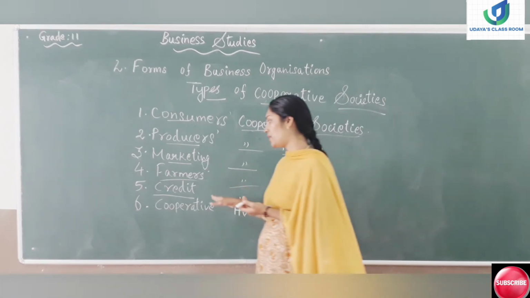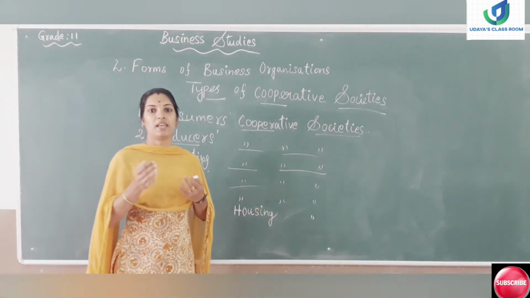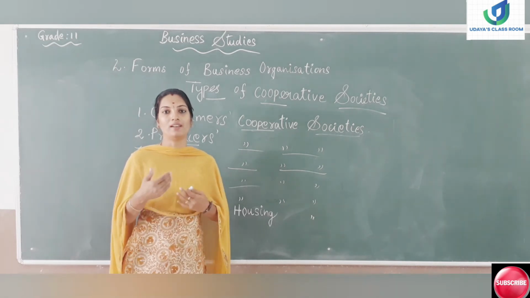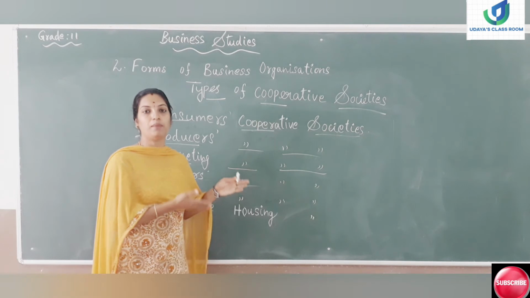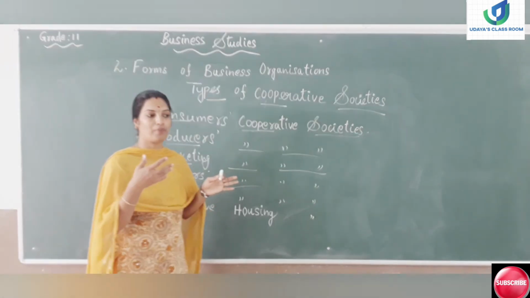Its aim is to safeguard the interest of its members, that is, those who are in need of finance. So this will help the members avoid being exploited by the lenders.